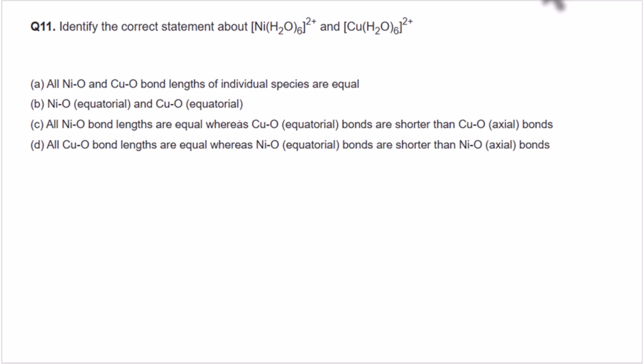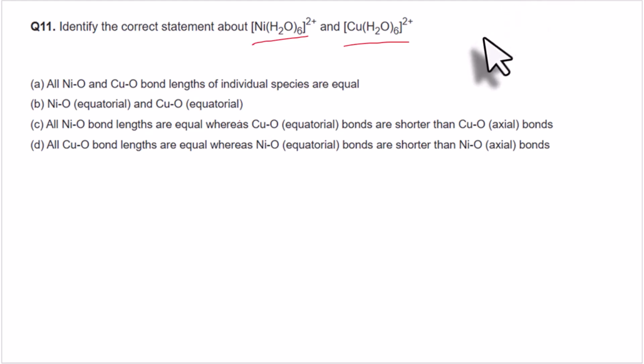Let's solve this question. It says: identify the correct statement about the nickel complex [Ni(H2O)6]2+ and the copper complex [Cu(H2O)6]2+. Statement A says all Ni-O and Cu-O bond lengths of individual species are equal. Statement B says Ni-O equatorial and Cu-O equatorial. Statement C says all Ni-O bond lengths are equal, whereas Cu-O equatorial bond lengths are shorter than Cu-O axial bonds. Statement D says all Cu-O bond lengths are equal, whereas Ni-O equatorial bonds are shorter than Ni-O axial bonds.